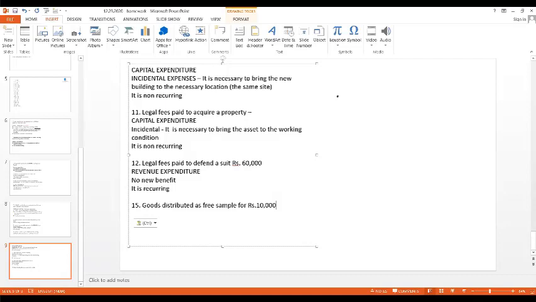Many of you have got the correct answer. Super. Keep it up. So, goods distributed as free samples for rupees 10,000 is going to be revenue expenditure, like most of you told me.